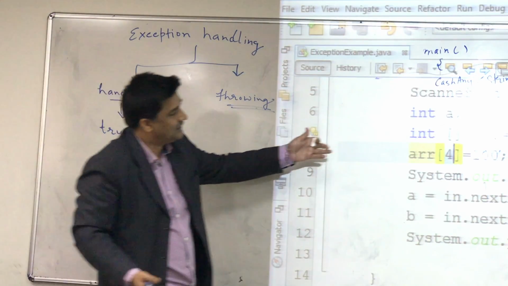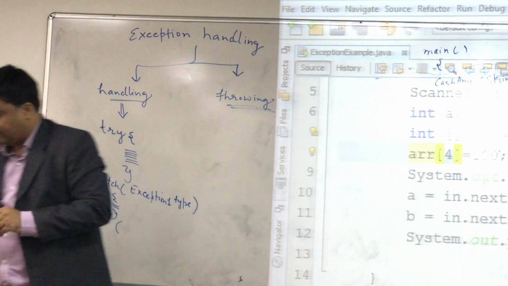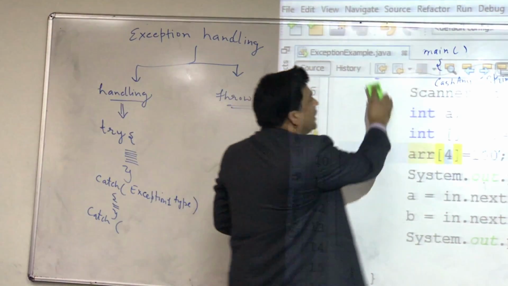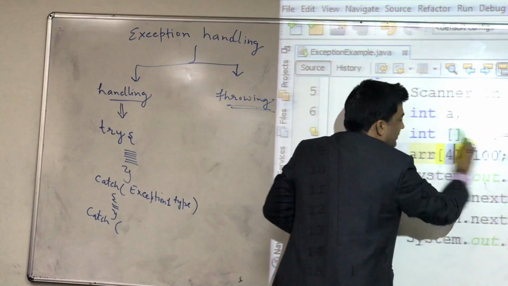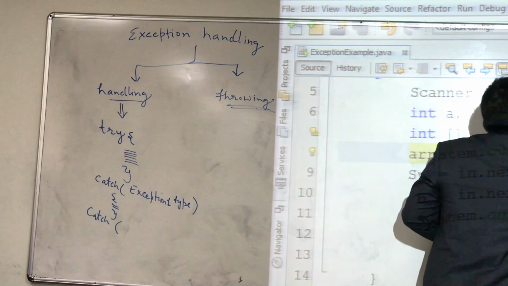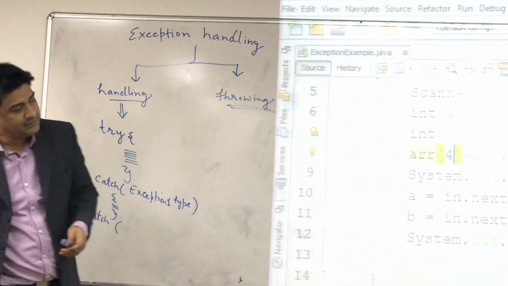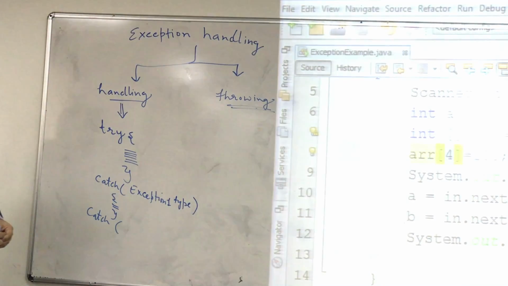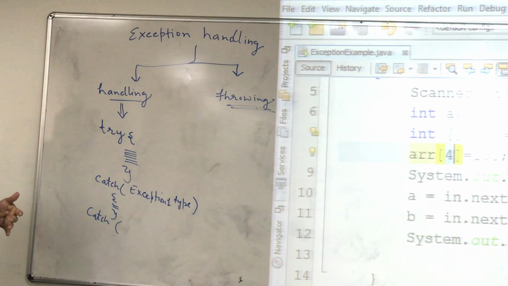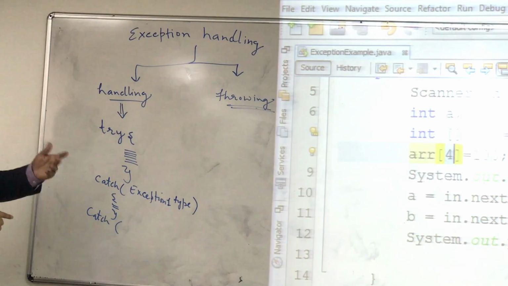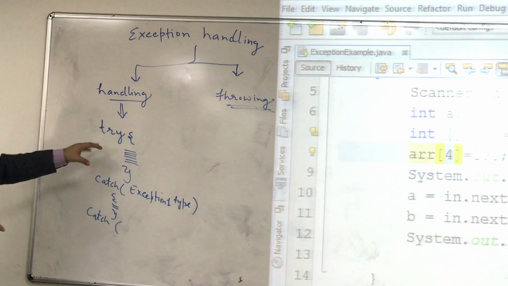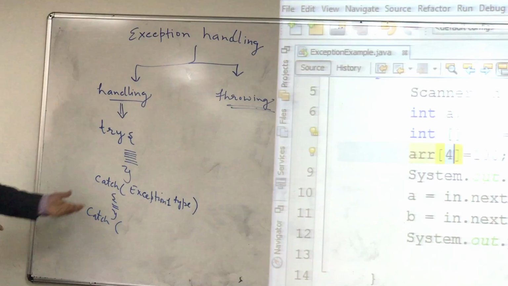For example, in this code, how many types of exceptions are possible? Three types, right? Input mismatch, array index out of bounds exception, and arithmetic exception. So we will have multiple catch statements here.